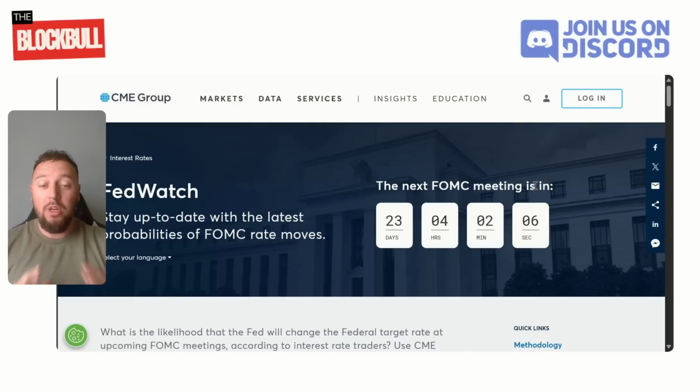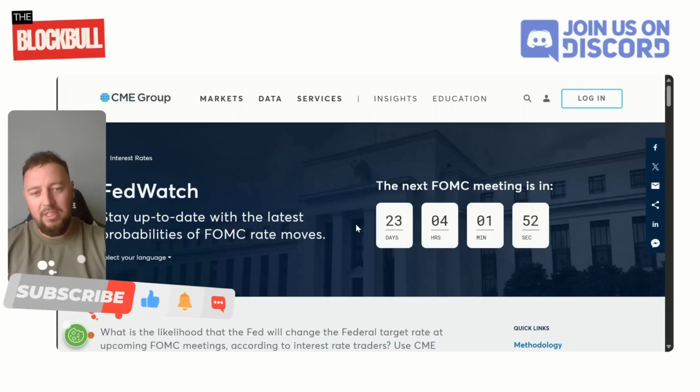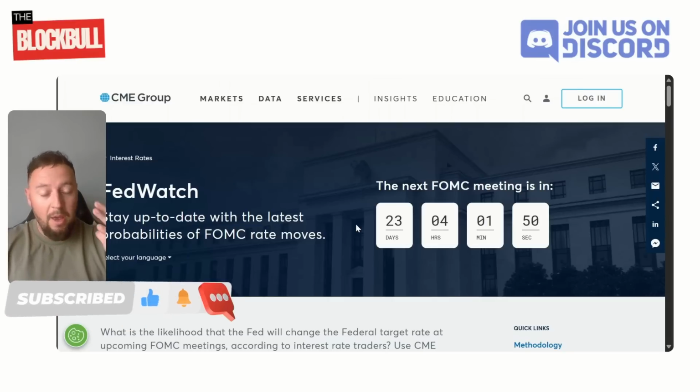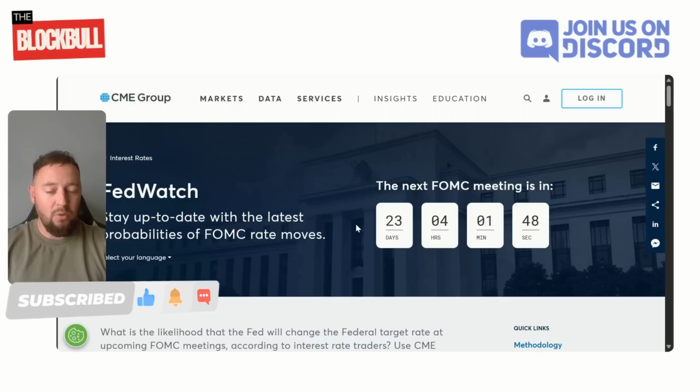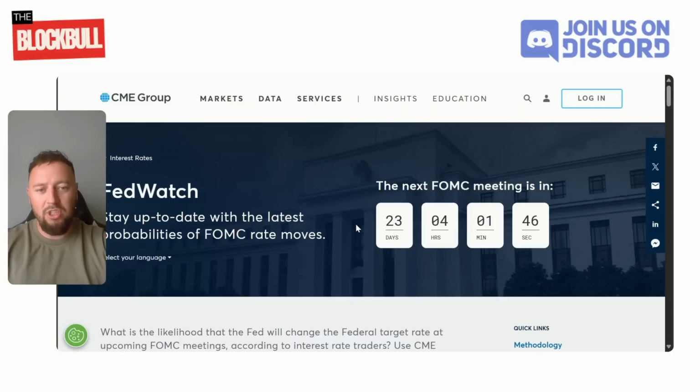Now, today we're going to take an overview of the chart. So we're not specifically just going to be looking at the Onyx XCN coin today. We are going to look at the economic calendar as well to see which sort of catalysts are on the horizon. Okay, so we do have the CME Group. Fantastic tool. This is predominantly for the Fed meetings where they typically discuss interest rates. So the next FOMC meeting is in 23 days, 4 hours at the time of recording.